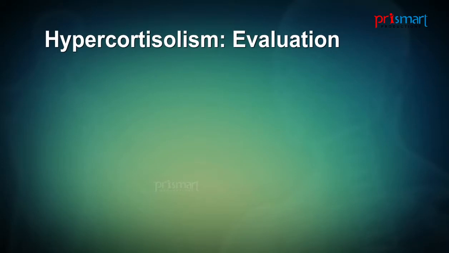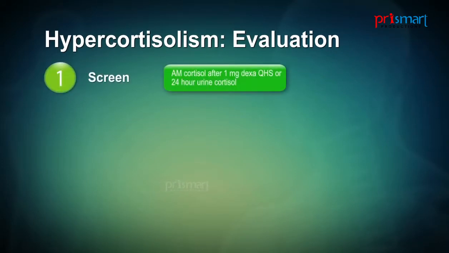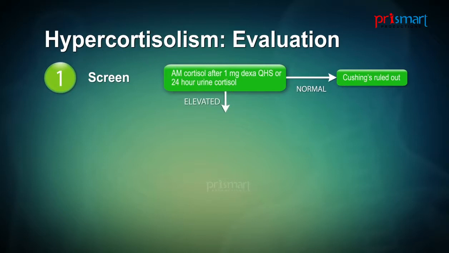The evaluation includes first screening for Cushing syndrome when one suspects it by checking an AM cortisol after giving the patient 1 milligram of dexamethasone at bedtime, or alternatively checking a 24-hour urine for cortisol. If the AM cortisol is suppressed or the 24-hour urine cortisol is normal, one has effectively ruled out Cushing syndrome and is done. On the other hand, if it's elevated, then one needs to confirm this diagnosis,